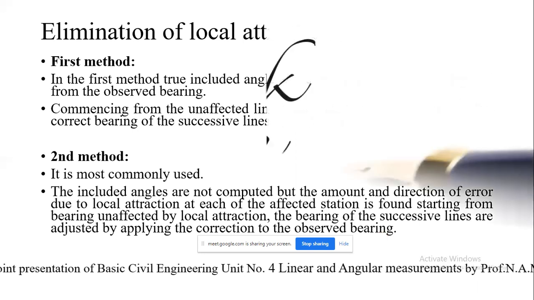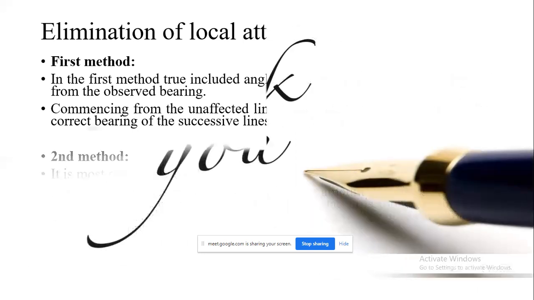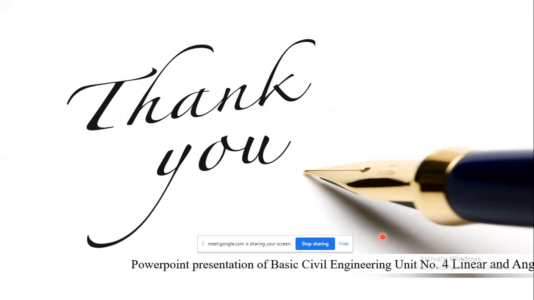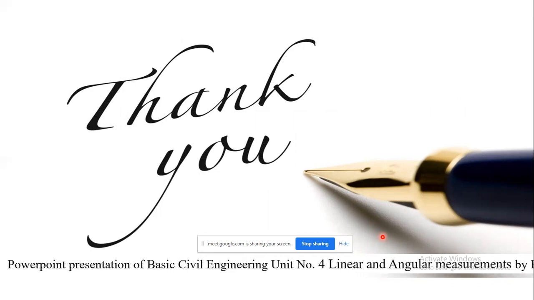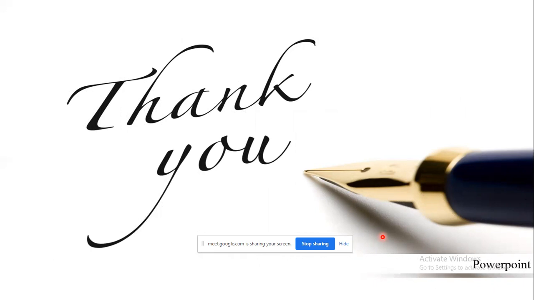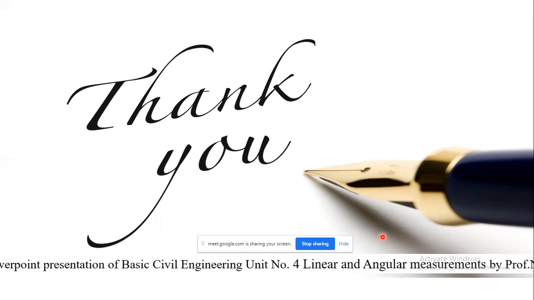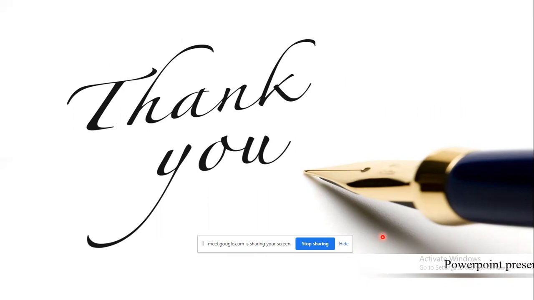In this session we have seen points, bearings, designation, types of bearings, what we mean by forebearing, back bearing, reduced bearing, quadrantal bearing, magnetic declination, dip of the magnetic needle, and local attraction. So this was regarding today's session.